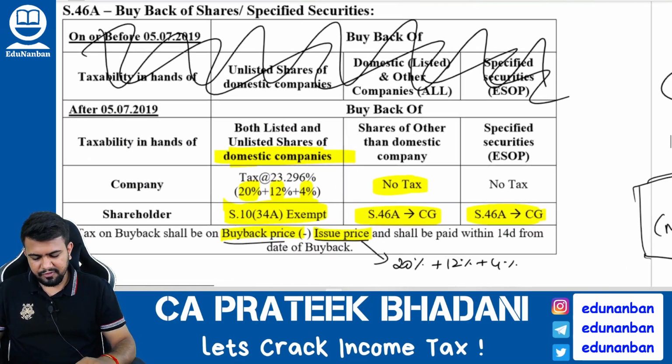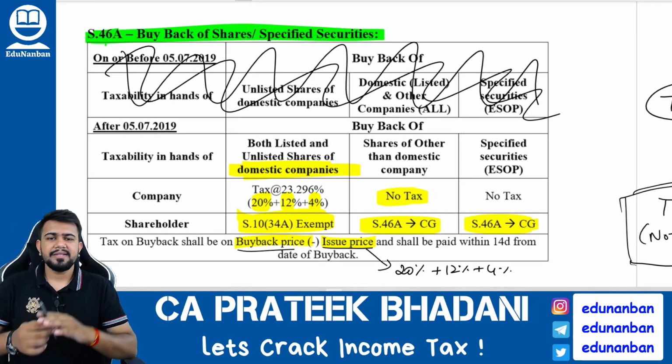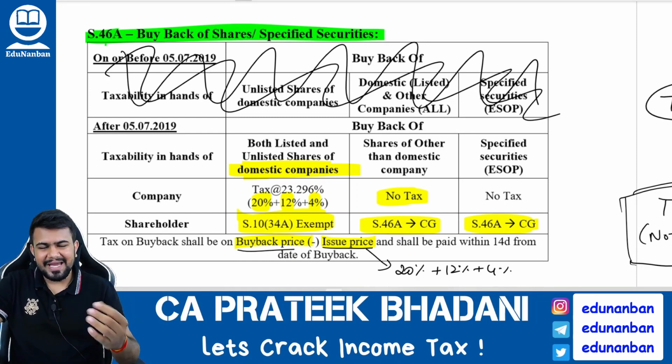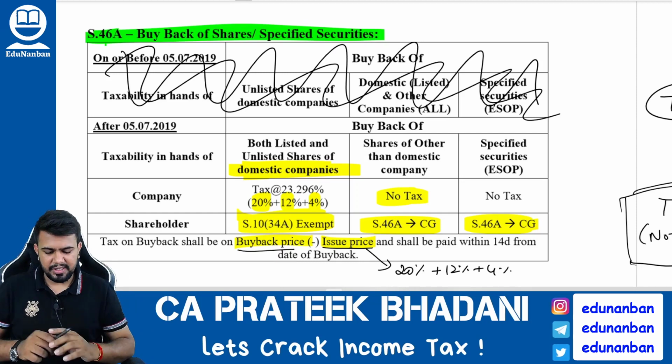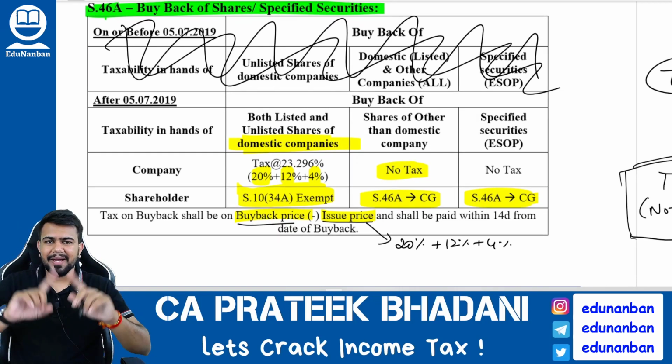Now let's come to section 46A, which talks about buyback. Sir, what is buyback? When the company is buying its own shares back from the shareholders, it is called buyback. So for example, Infosys company is announcing buyback. It means it will buy its own shares, that is Infosys shares, from the shareholders and it will give money to the shareholders. This is called buyback.